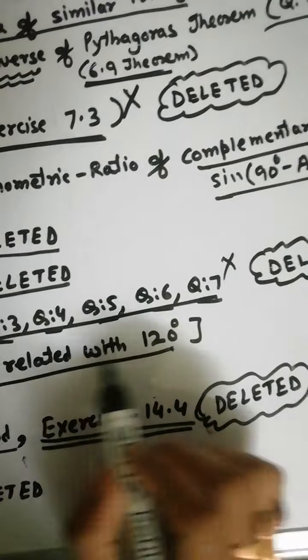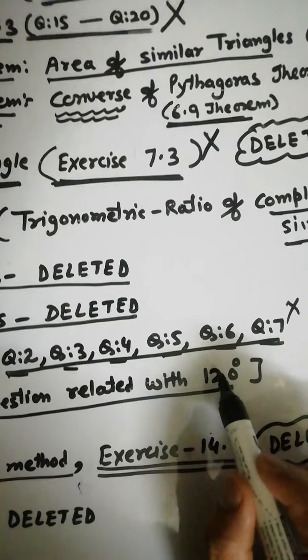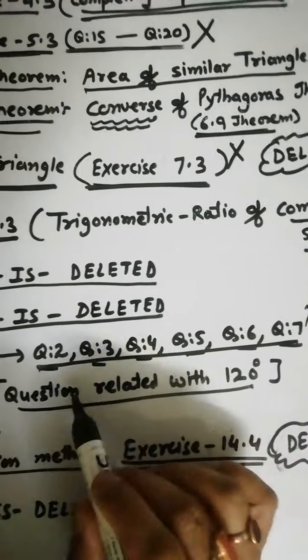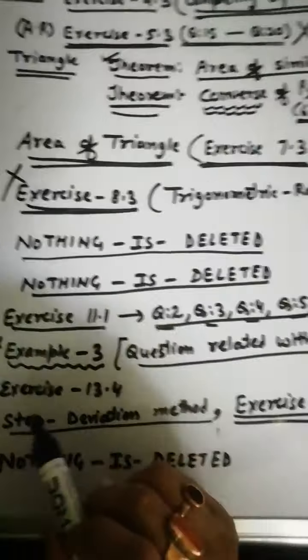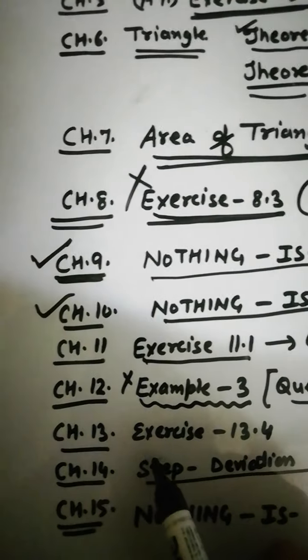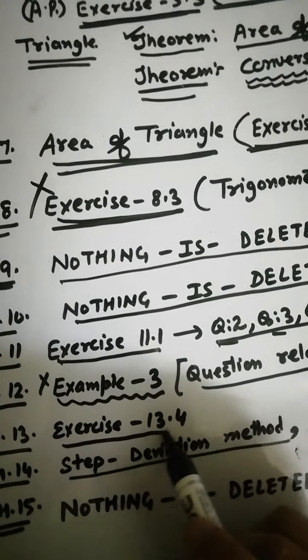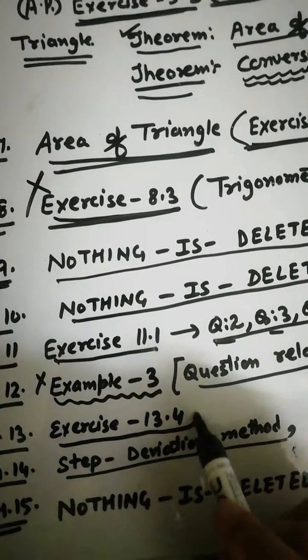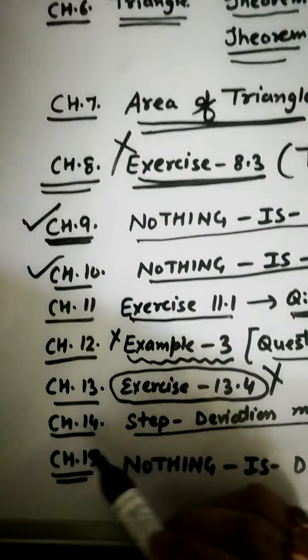I think one more question in your exercise is based upon 120 degrees. This is also deleted. Now in chapter 13, exercise 13.4 is also deleted. You have no need to do exercise 13.4.